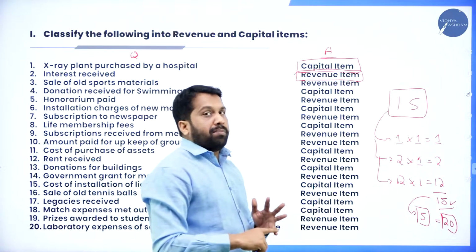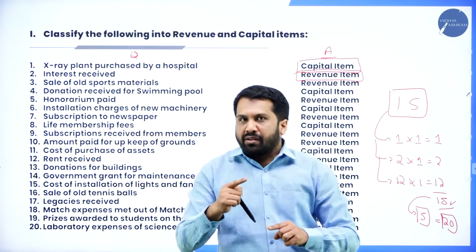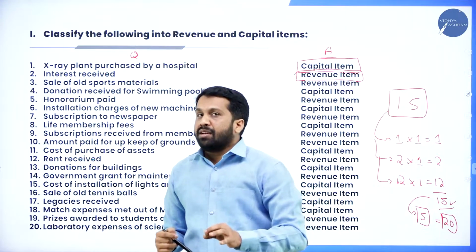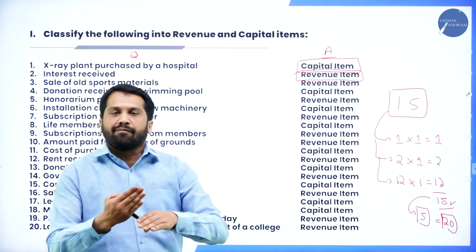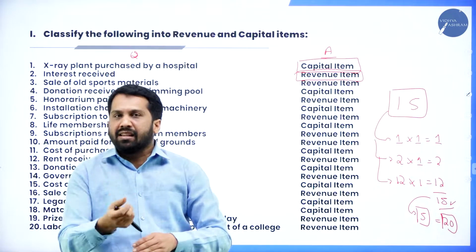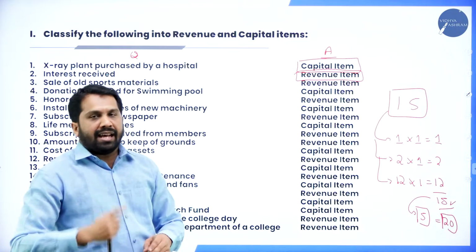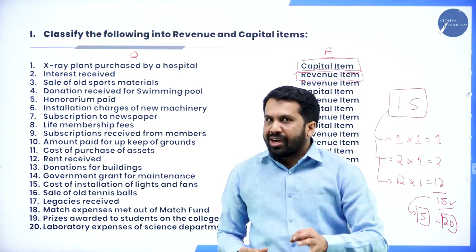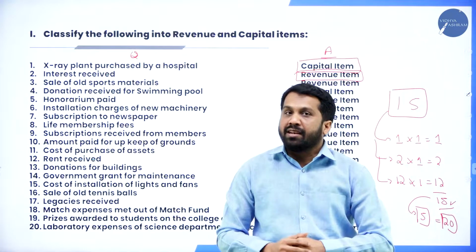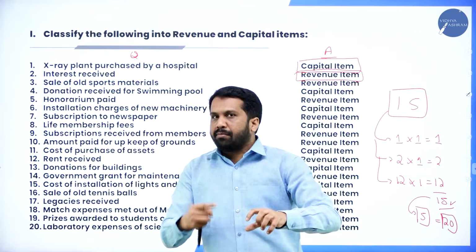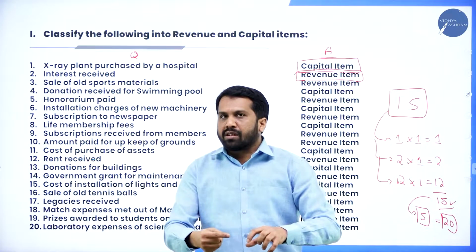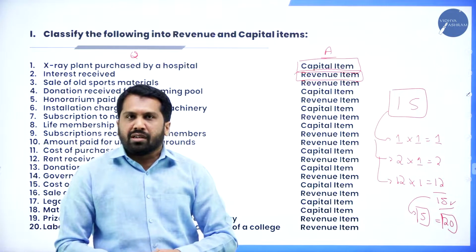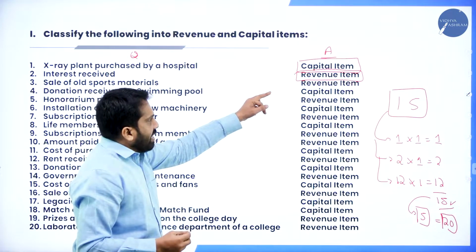Rent. Rent will be paid every month. Salary will be given or issued every month, on the 30th or 1st of every month, you will pay salary or you will receive salary. Electricity bill, every month you pay your electricity bill. Water charges, every month the water charges will be made. Insurance, every month, every 6 months, or quarterly, you pay insurance charges. Small general expenditure. These things are called revenue items.